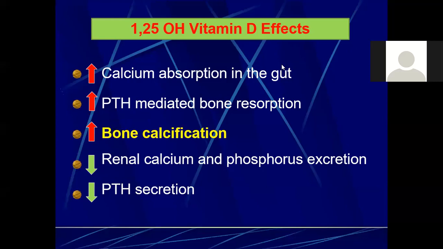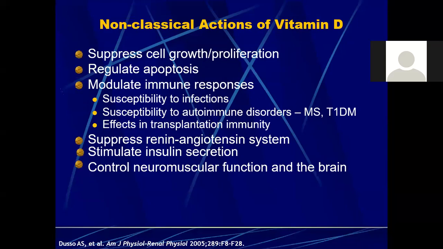Okay, so 1,25-hydroxy vitamin D has certain effects, and these effects include increased calcium absorption in the gut, then increase in the parathyroid hormone mediated bone resorption. Then we have increase in bone calcification, then decreased renal calcium and phosphorus excretion. Then we have decrease in the parathyroid hormone secretion. So parathyroid hormone is again a hormone that is directly linked to vitamin D and calcium.